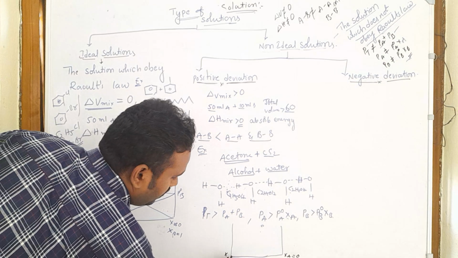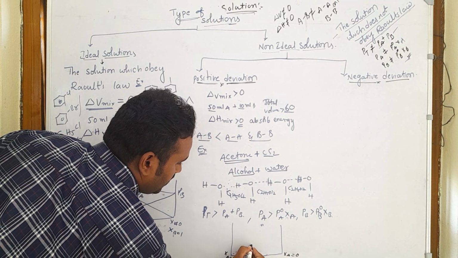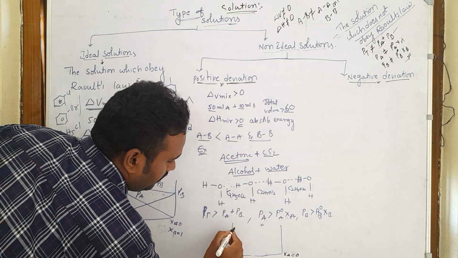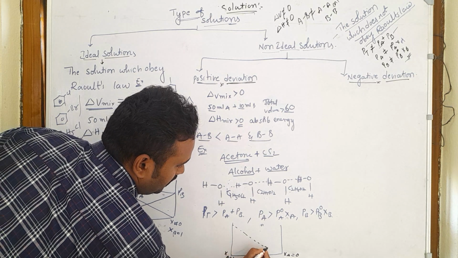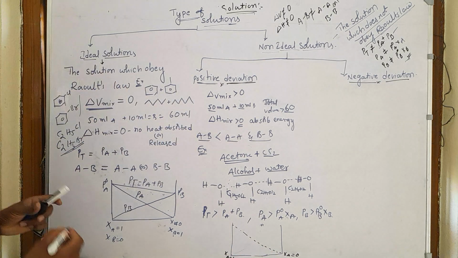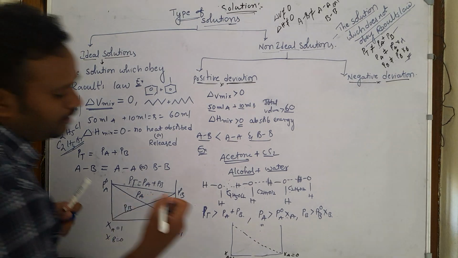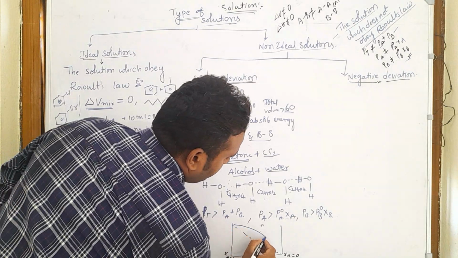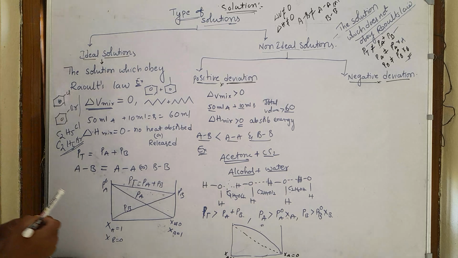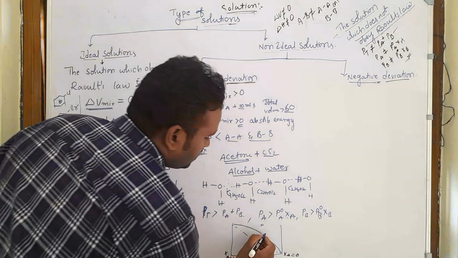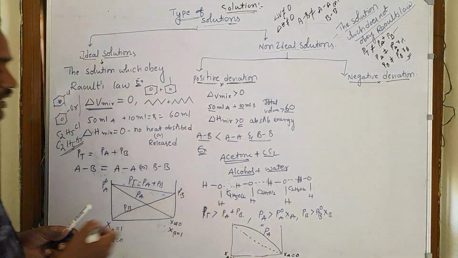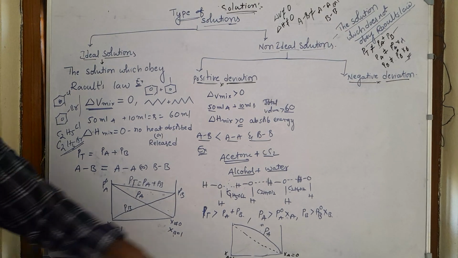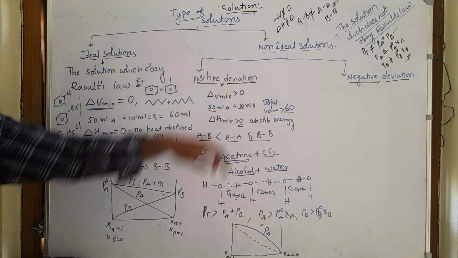From here to here we should get this type of dotted line curve. But experimentally we get this blue line, which means the partial pressure of A is greater than the calculated value. It is not following Raoult's law.